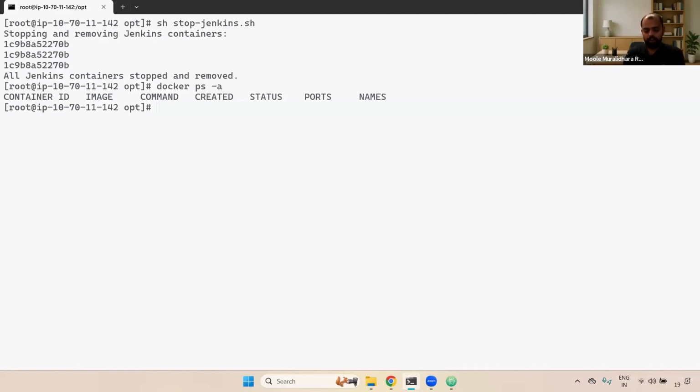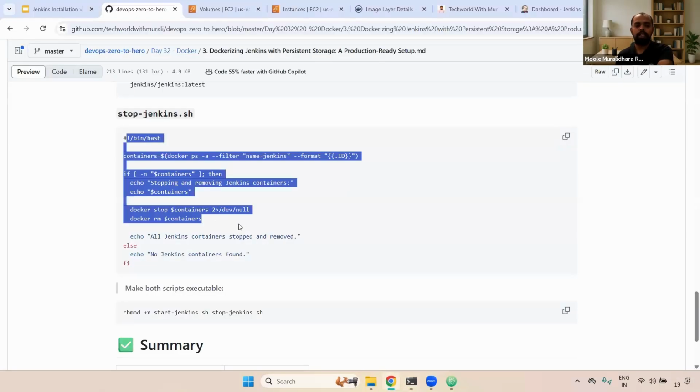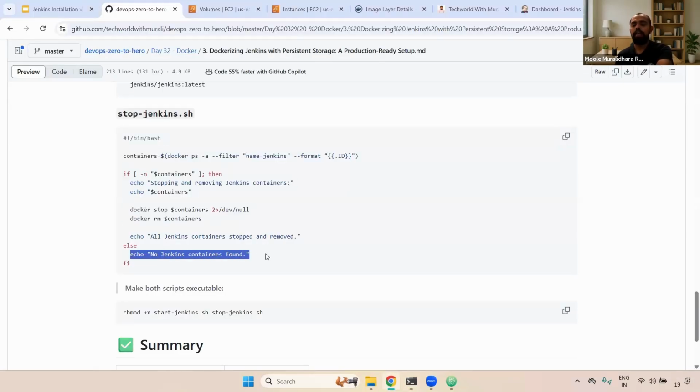Understand that? Now, if you try to run the stop script again, if you see here, no Jenkins containers found. The reason is we don't have any Jenkins containers. And also we mention here that if you don't have any containers, you need to print this particular message, that is, no Jenkins containers found.